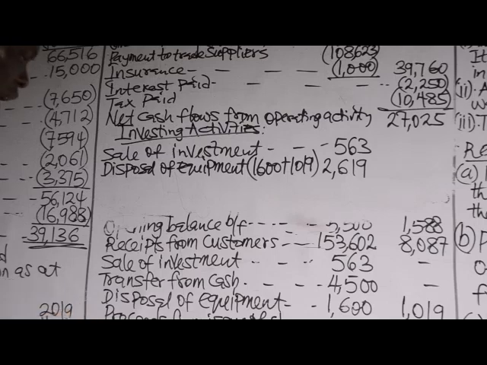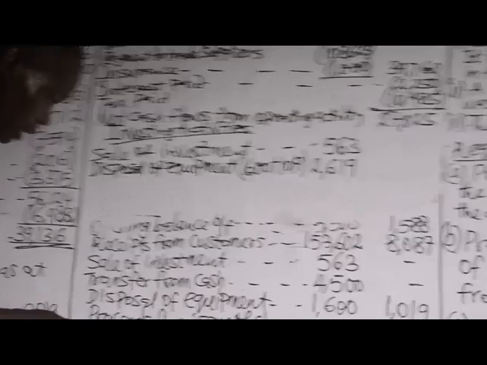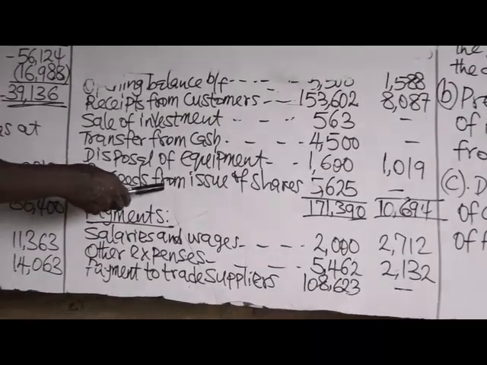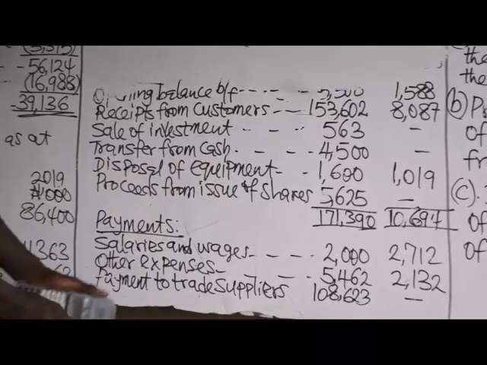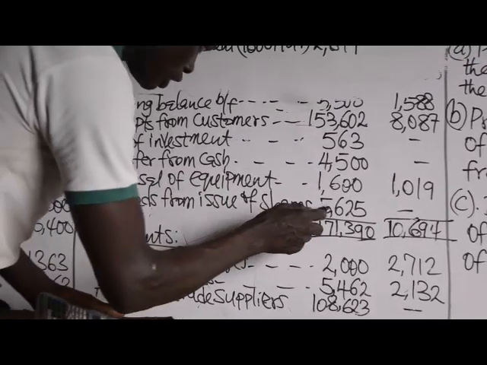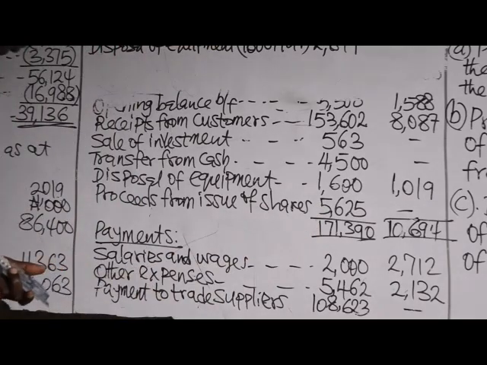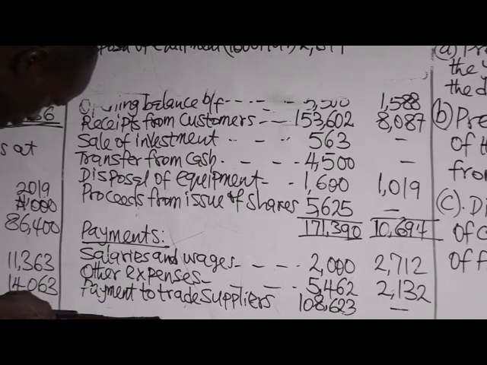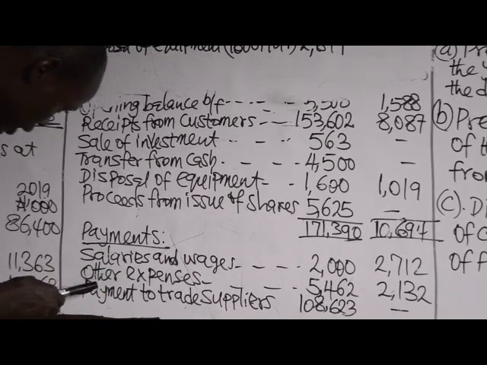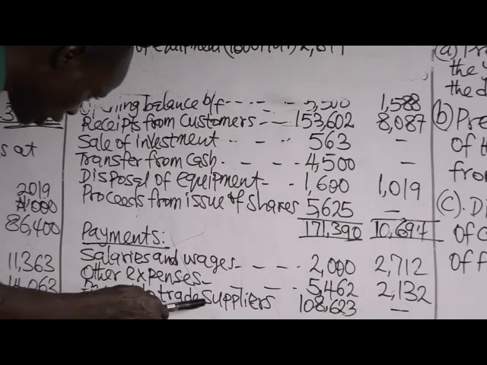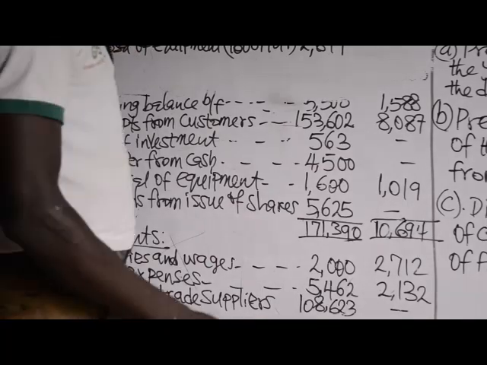Then we have proceeds from issue of shares, that is financing activity. Then salaries has been considered, other expenses have been considered, payments to trade suppliers have been considered.